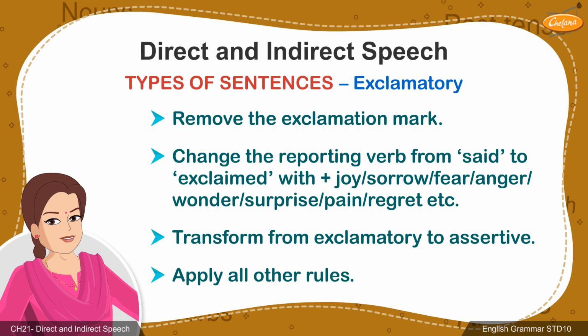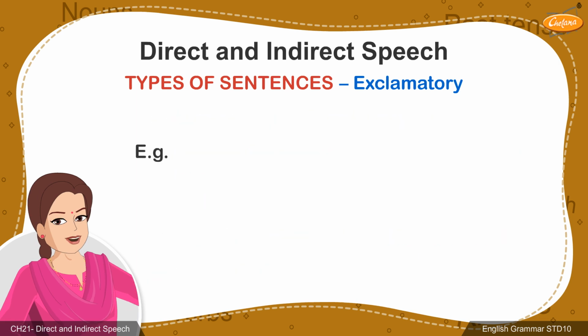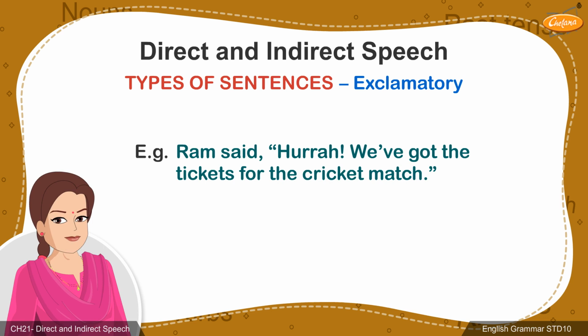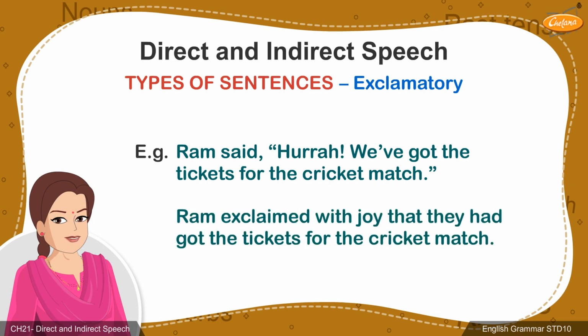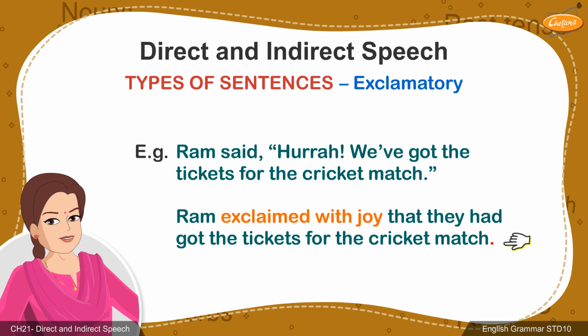All the other rules must be applied. Let's consider an example. Ram said, "Hurrah! We have got the tickets for the cricket match." By applying all the rules, we can write this statement in indirect speech. Thus, we have the answer. Ram exclaimed with joy that they had got the tickets for the cricket match.